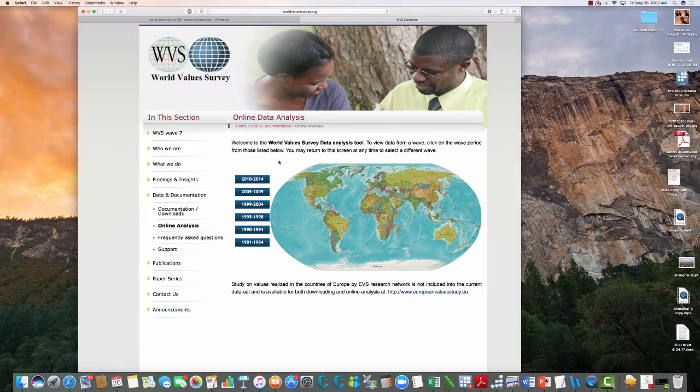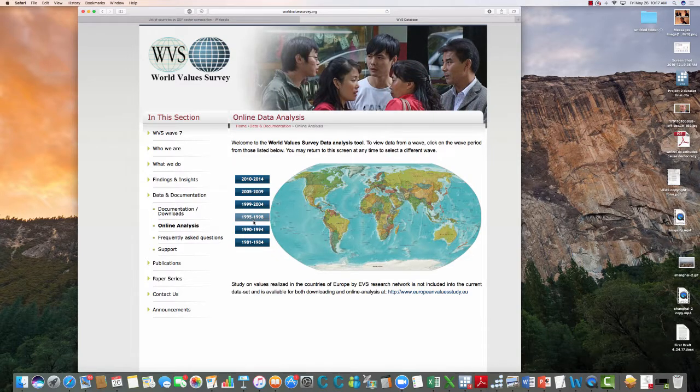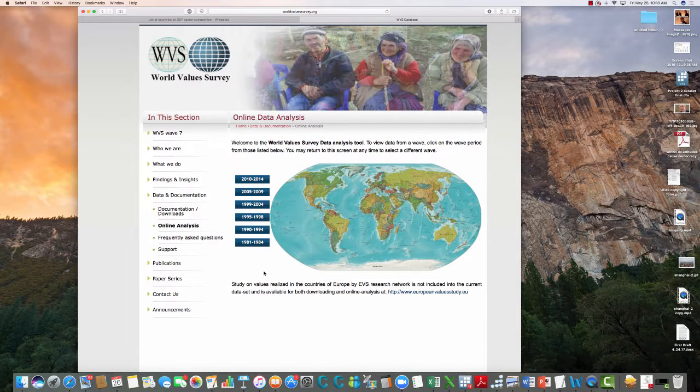So what you're going to want to do is find the wave that corresponds as close as possible to your country's transition. If your country transitioned in 1998, for instance, you'd want to try this wave first. And then if you can't find the data for that wave, go to the one previously, and if you can't find it there, go to the one after that. And just keep searching until you find the wave that has data for your country that's closest to the point of transition. Now, I will tell you there are some countries you're not going to find any of this data for, and that's okay.